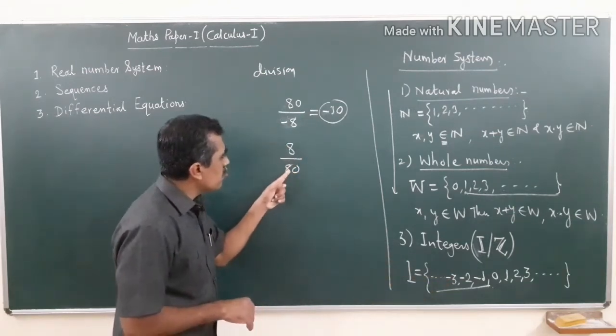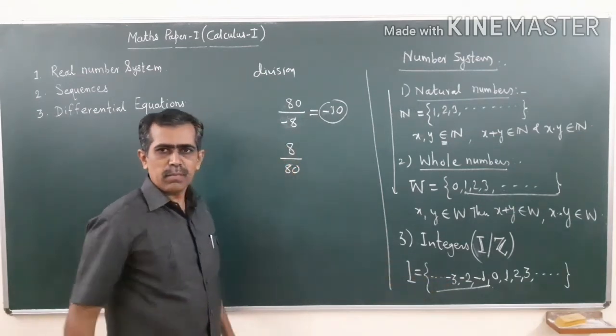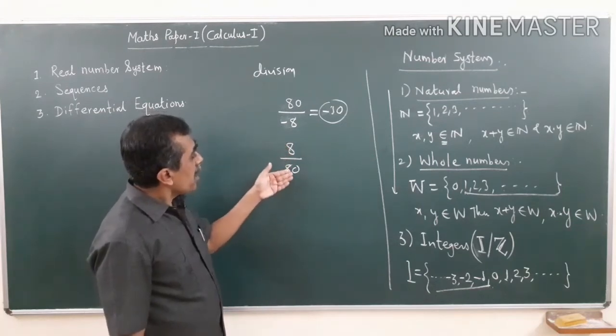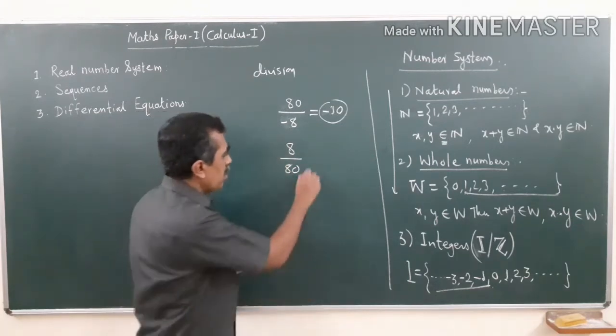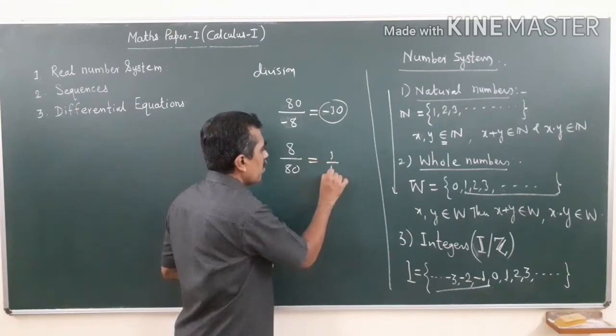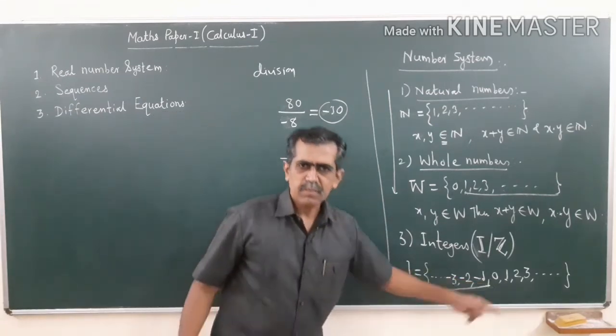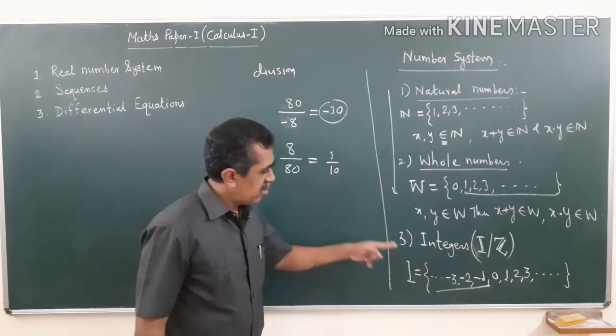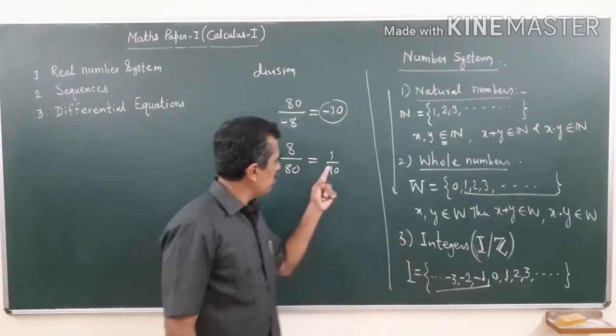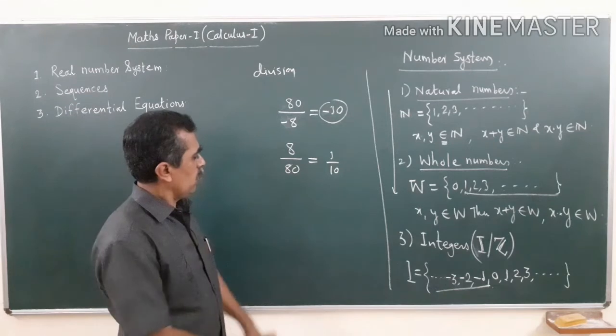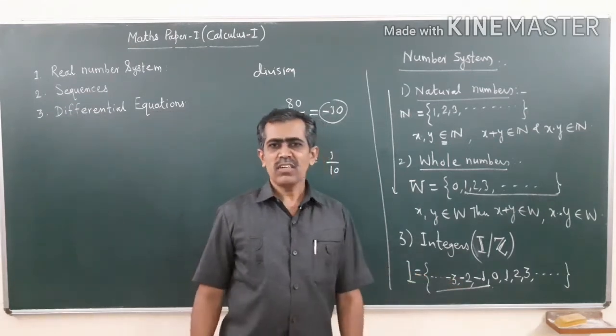But if I take these two numbers, 8 by 80, meaning I want to make 80 parts of 8, then what will be the answer? What you know is 1 by 10. Whether 1 by 10 is here? It is a fraction. These are integers. This is a fraction. So 1 by 10 is not here.